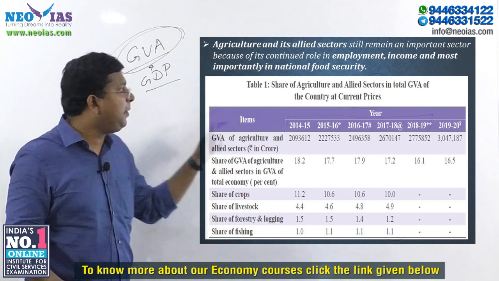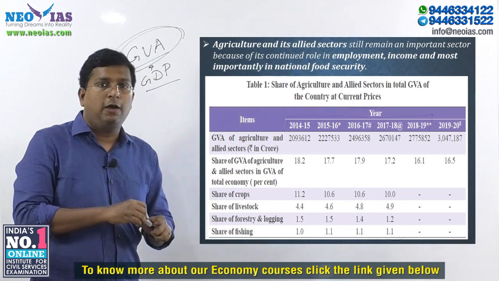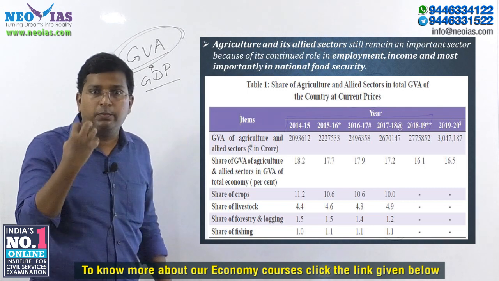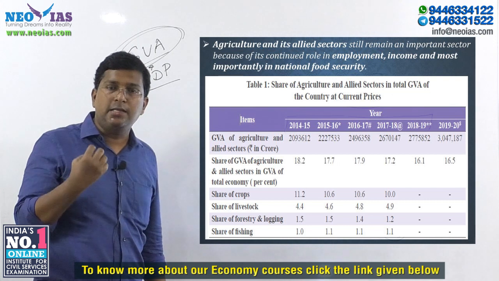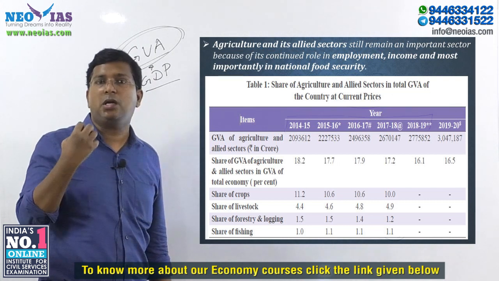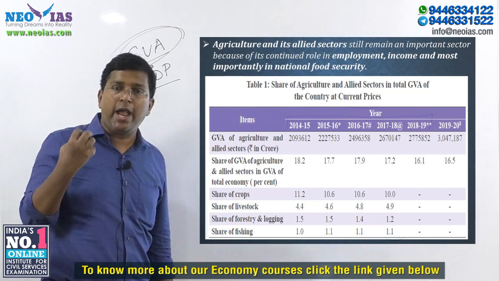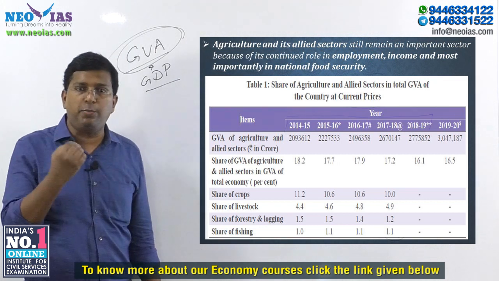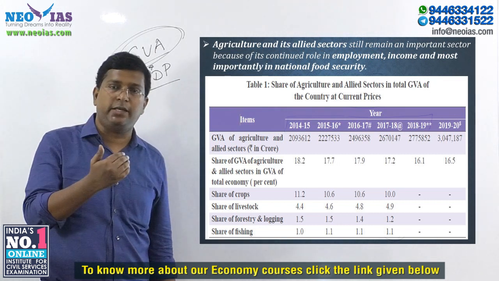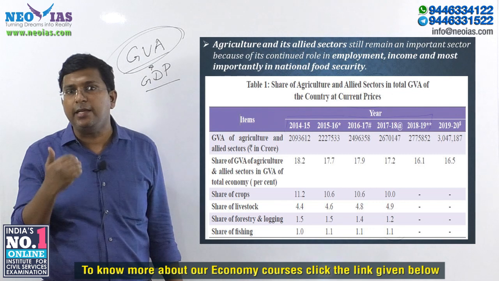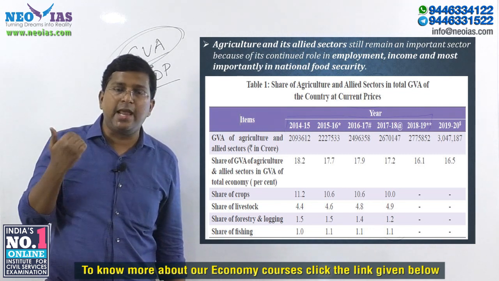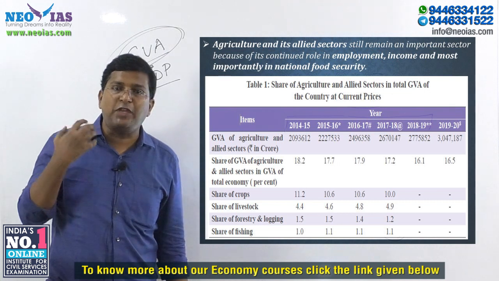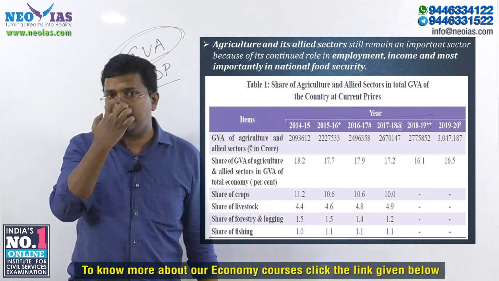This is from the prelims point of view, but you need to understand the importance of agriculture and allied sector to our country. Even though agriculture and allied sector contributes much less in relation to the service sector and industry, it is so important because agriculture and allied sector constitutes 50% of the livelihood of our country.